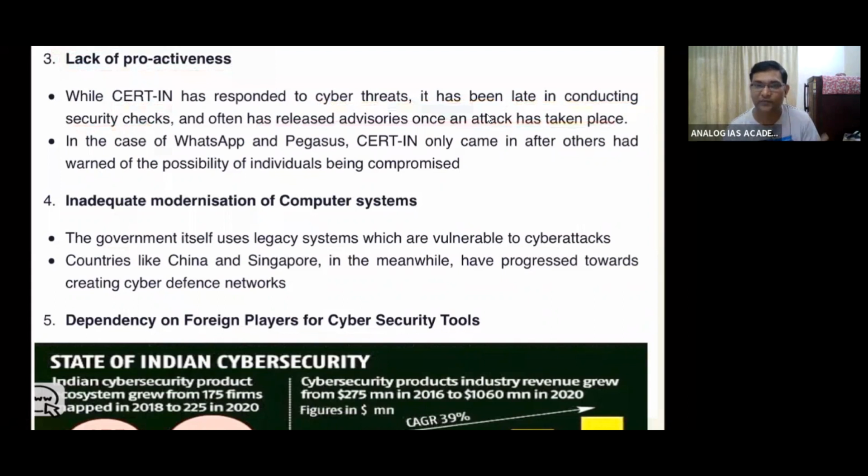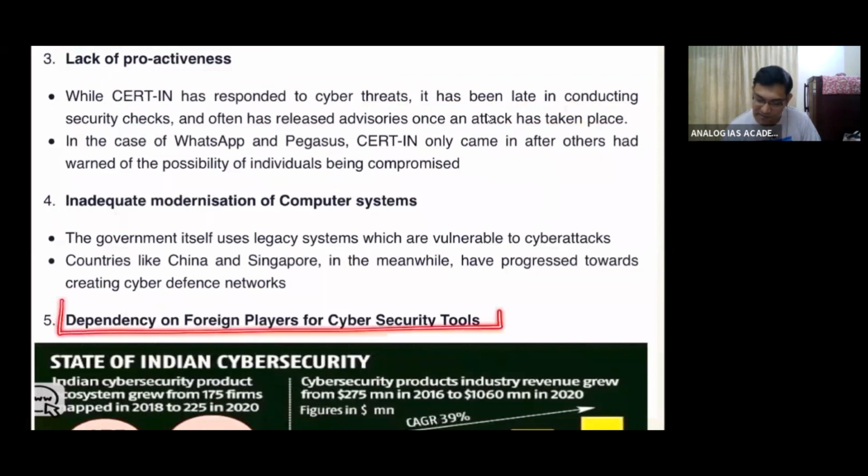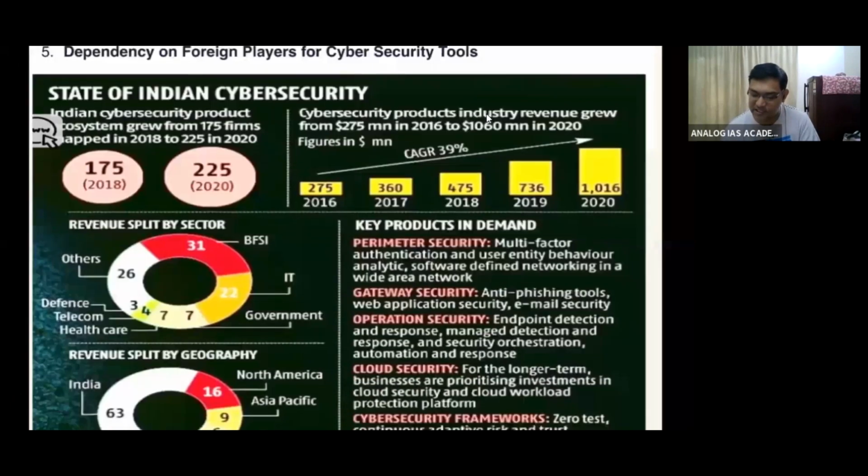In the case of WhatsApp, Pegasus, it only came after others had warned of the possibility of individuals being compromised. Inadequate modernization of computer systems and dependency on foreign players for cyber security tools. These are some of the challenges.